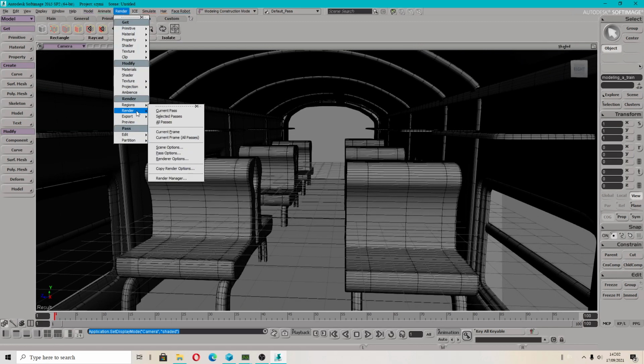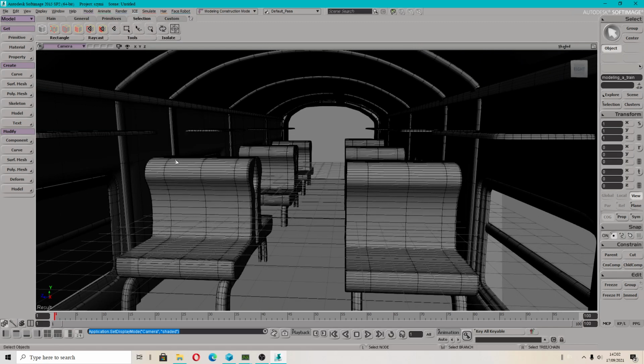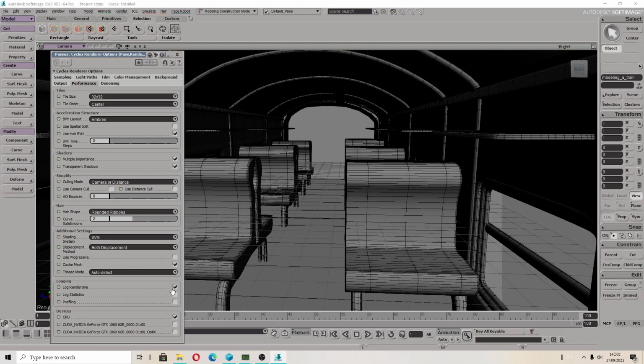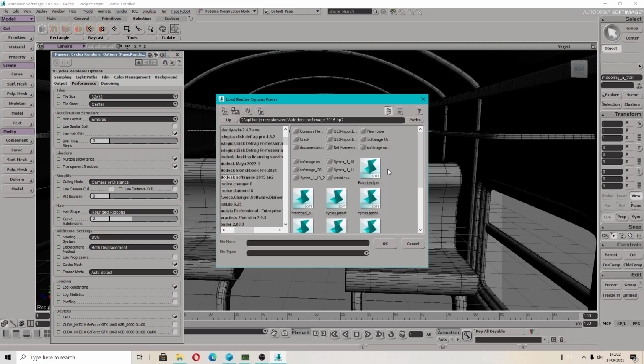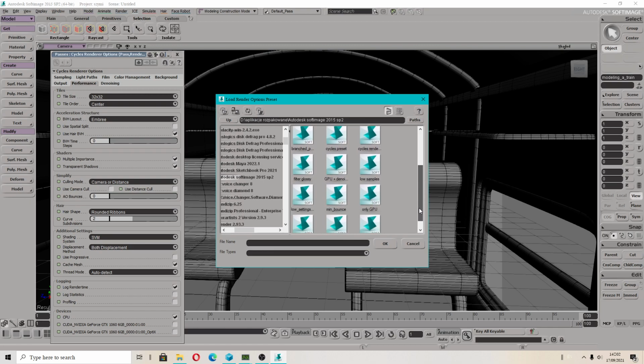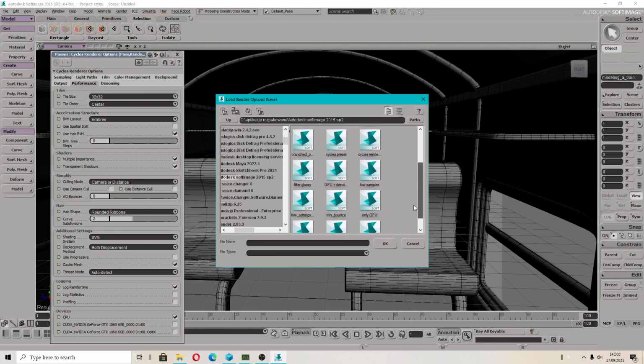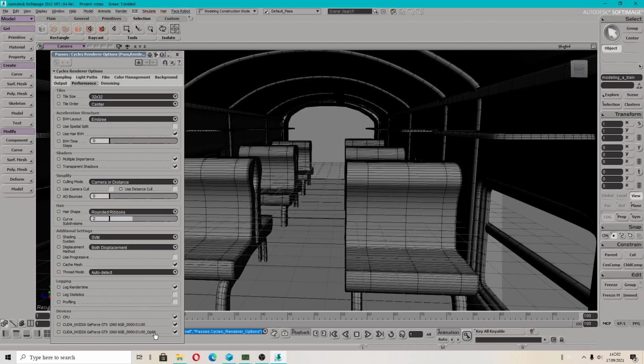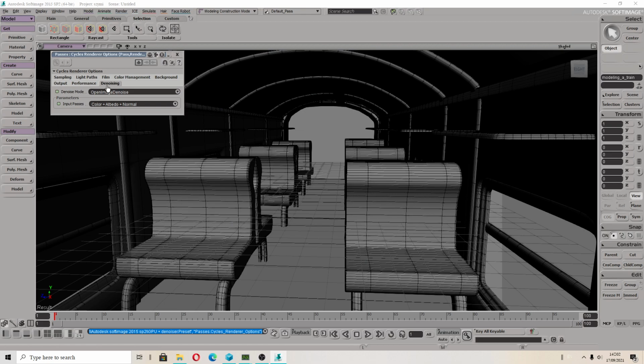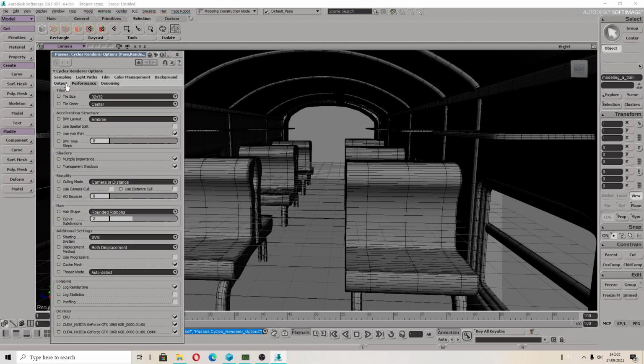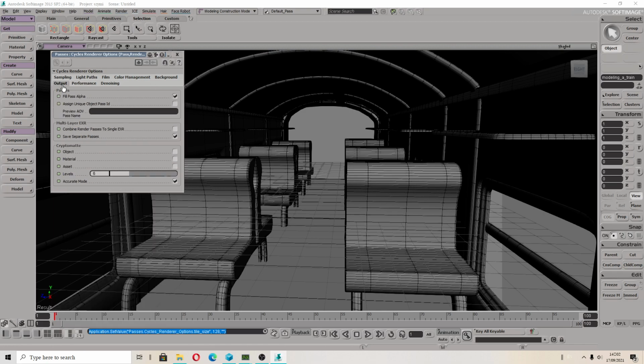In render settings, you can have a visible graphics card now, but I will load reset instead, because I don't want to do it from the beginning. So I don't have to do settings from the beginning, and I also will set up size.